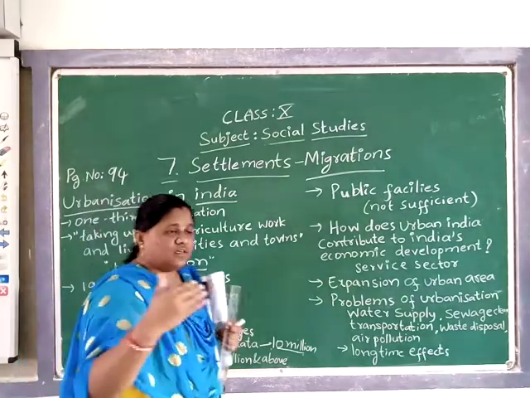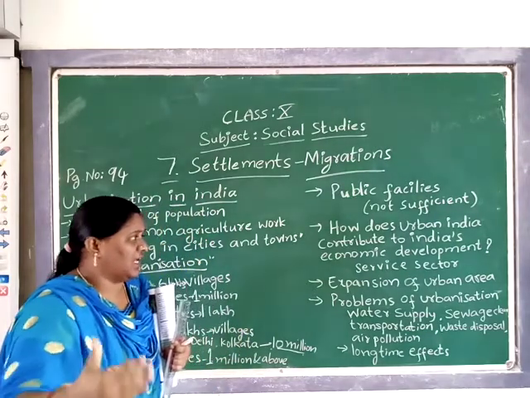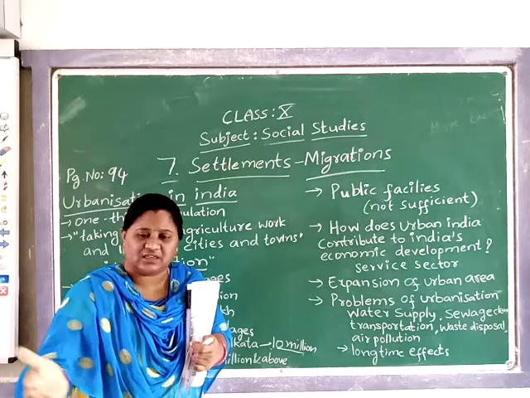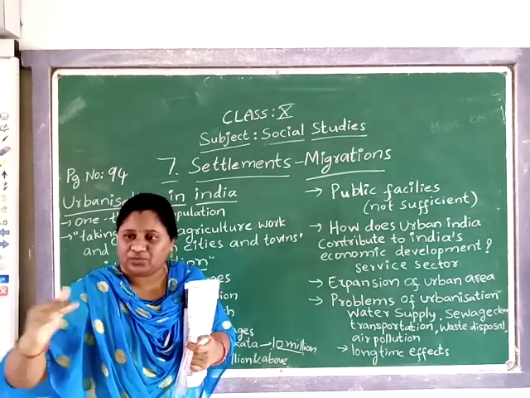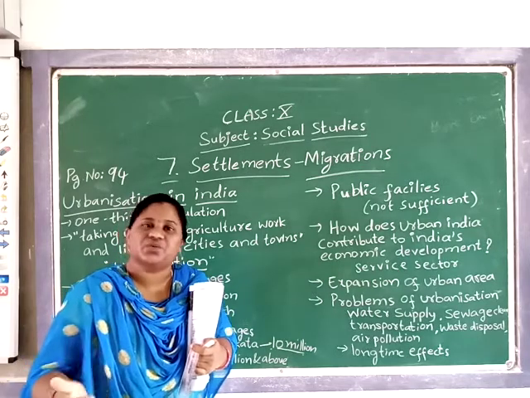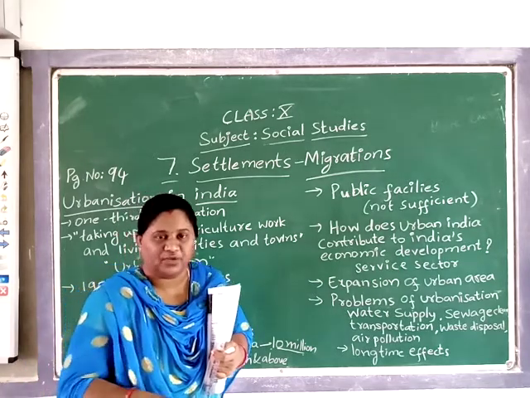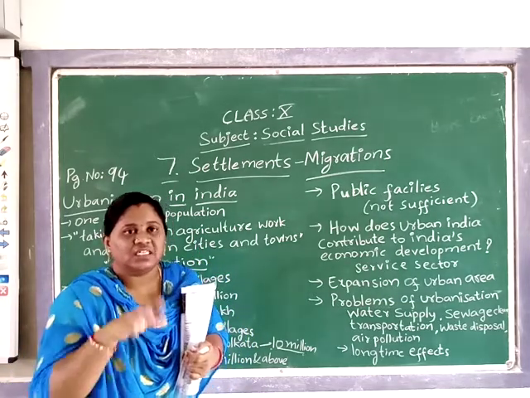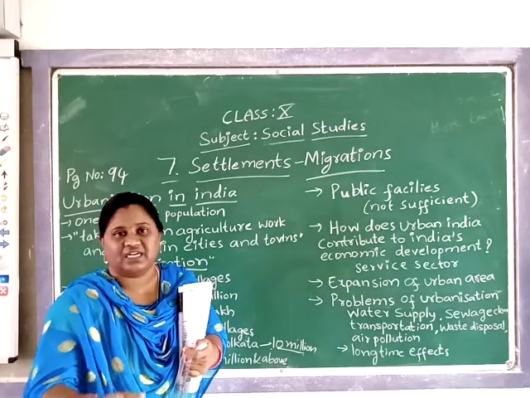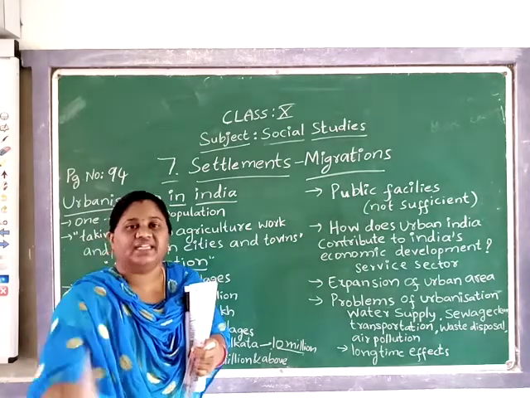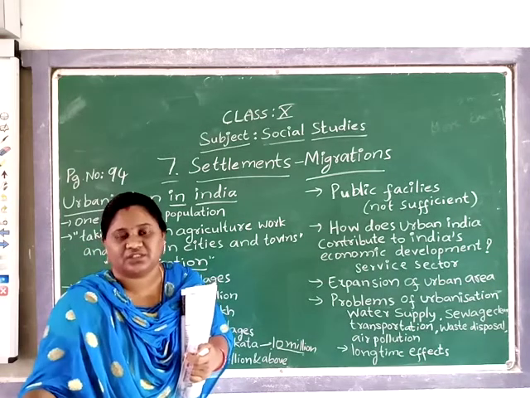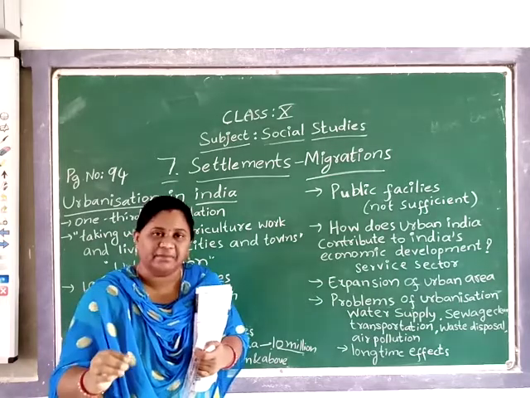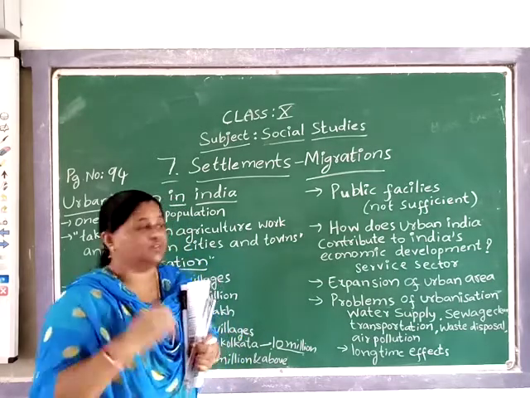They have to settle their houses, and they do not have any such areas or places. They cannot buy one either, because it is so costly and not suitable for them, especially I am telling about the poor people. So what will they do? They will settle down in slum areas. The slum areas do not have any facilities, even water supply, drainage cleaning, or sewage disposal. So these many problems are faced by the poor, unskilled people who have migrated and shifted to the urban areas.